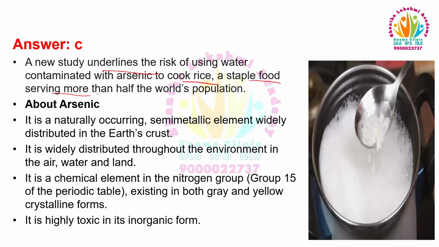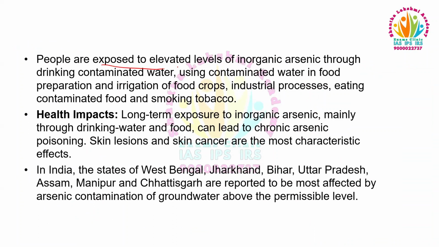About arsenic: it is a naturally occurring semi-metallic element widely distributed in the earth's crust. It is widely distributed throughout the environment in the air, water, and land. It is a chemical element in the nitrogen group existing in both gray and yellow crystalline forms. It is highly toxic in its inorganic form. People are exposed to elevated levels of inorganic arsenic through drinking contaminated water, using contaminated water in food preparation and irrigation of food crops, industrial processes, eating contaminated food, and smoking tobacco.